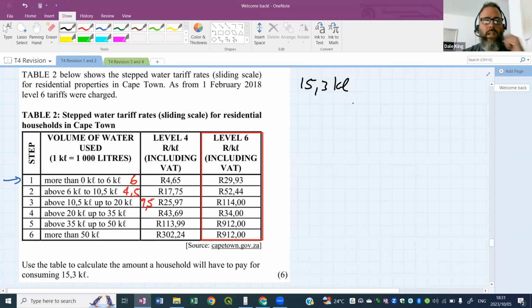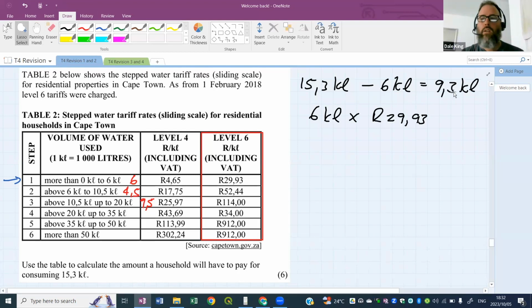I'm working through the first bracket definitely, because I've got 15 and they only go up to 6 there. So I'm going to take the first 6 kiloliters of water. This is what I'm minusing. I take that portion of water first, which leaves me with 9.3. That first portion of water, which is 6 kiloliters, gets charged at its specific rate, which is 29 rand and 93 cents.